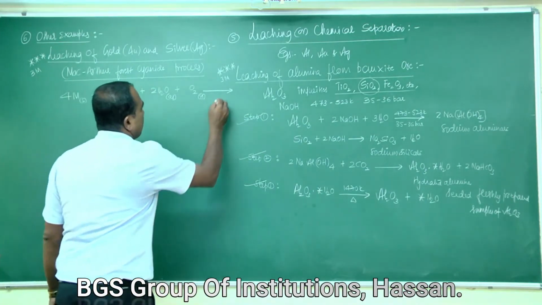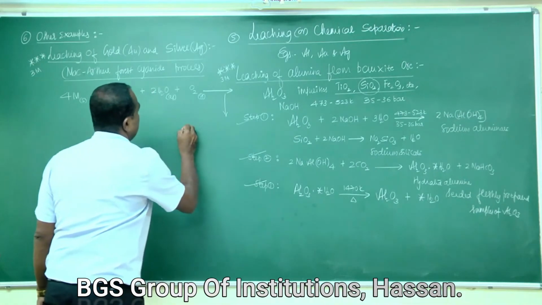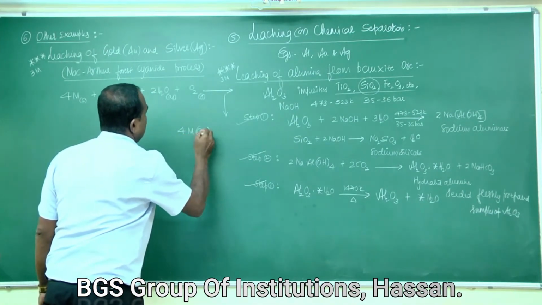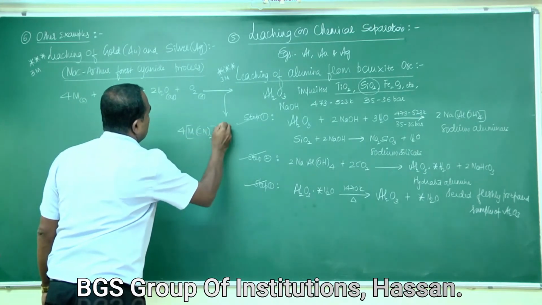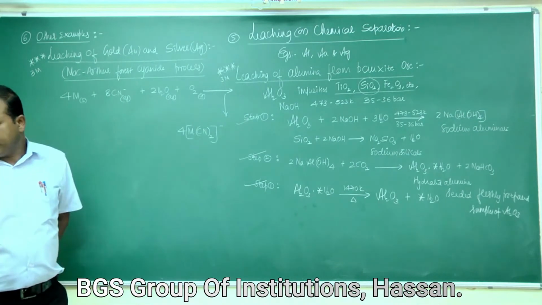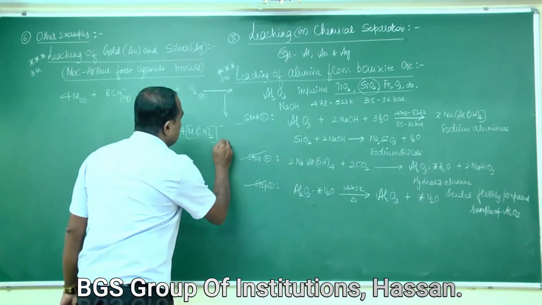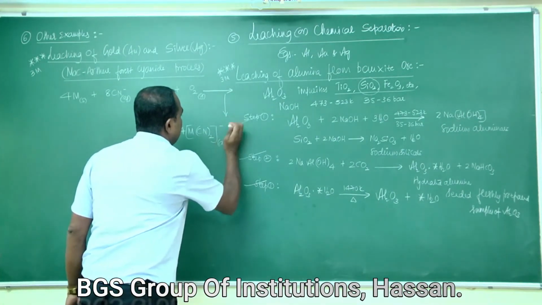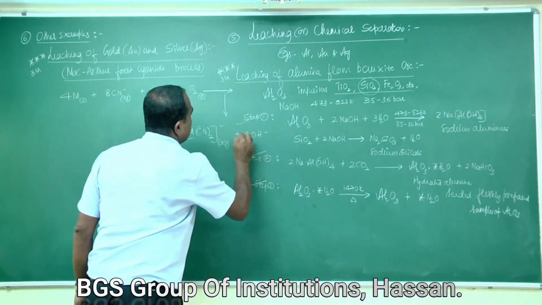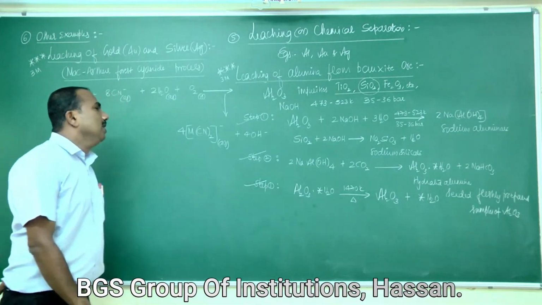The reaction formula gives 4M(CN)2⁻ aqueous plus 4OH⁻.